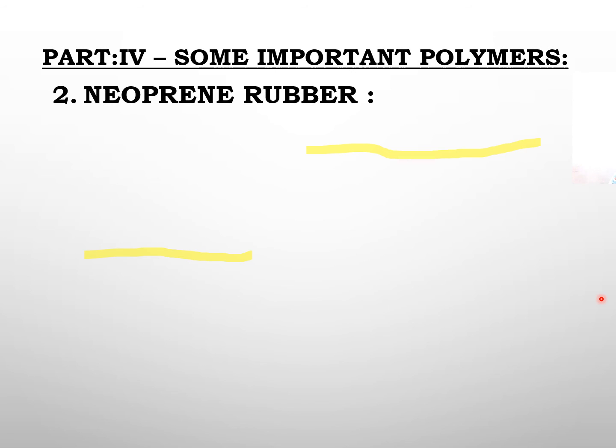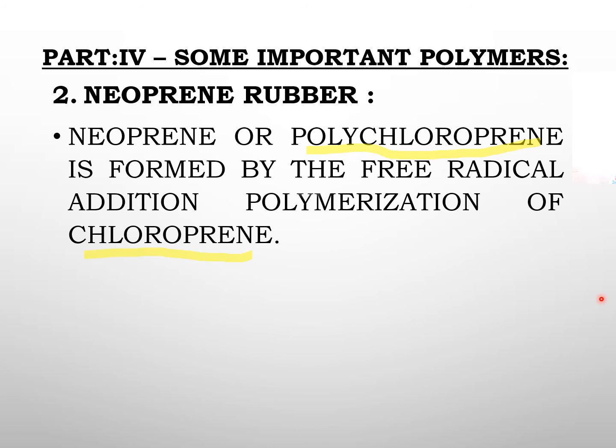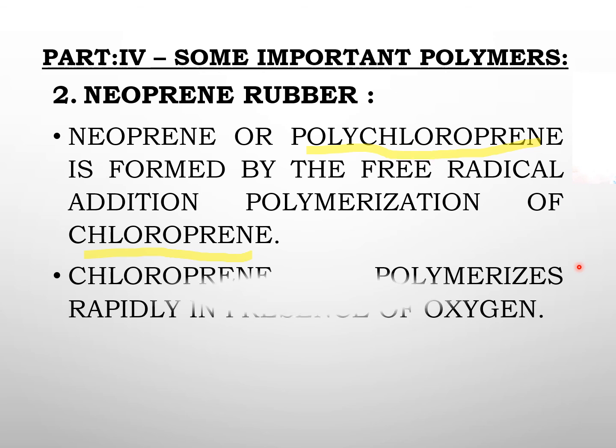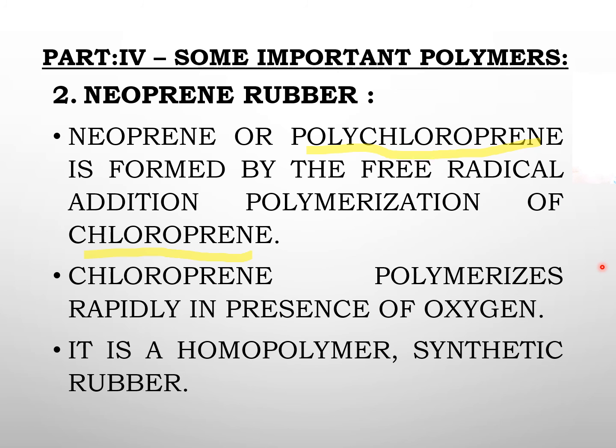Now next is neoprene rubber. Neoprene or polychloroprene is formed by the free radical addition polymerization of chloroprene. So the monomer here is chloroprene and the rubber is known as polychloroprene. Chloroprene polymerizes rapidly in the presence of oxygen and it is a homopolymer synthetic rubber.